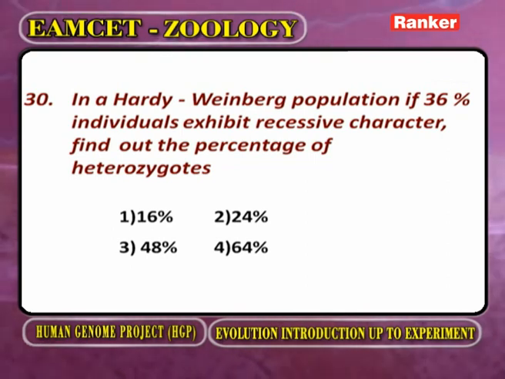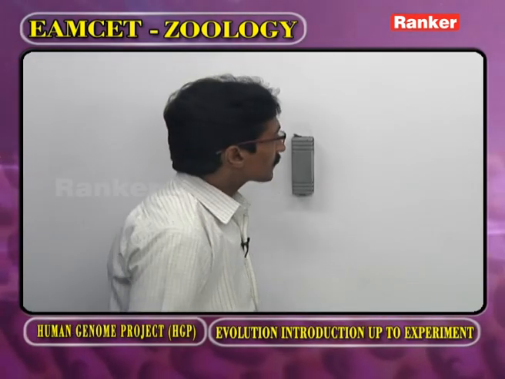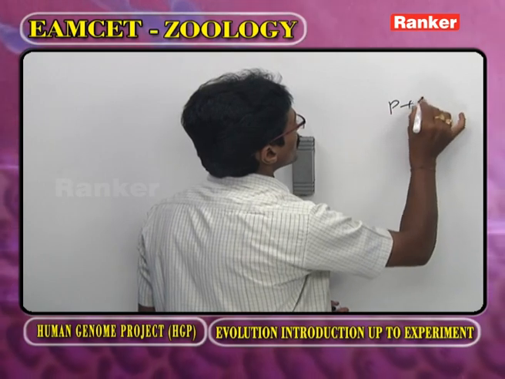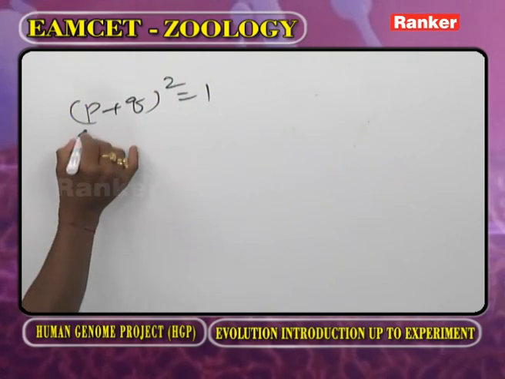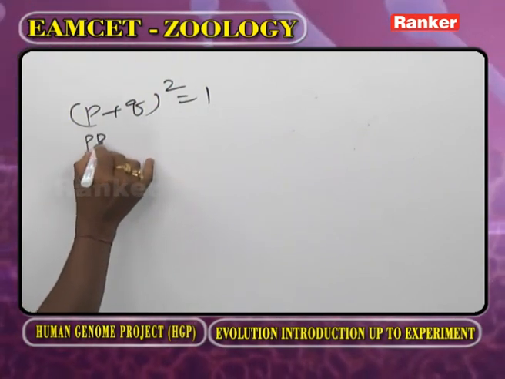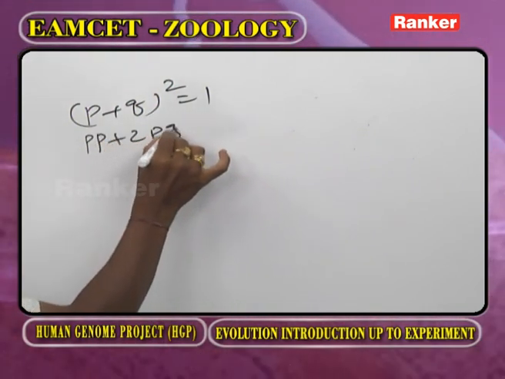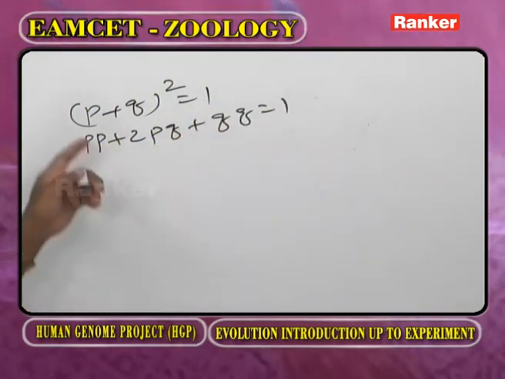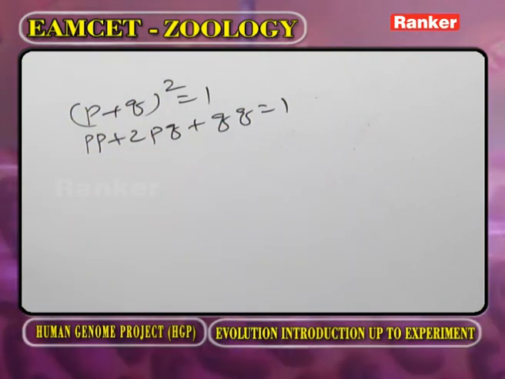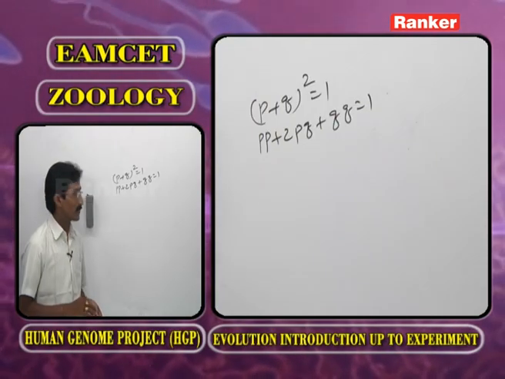In a Hardy-Weinberg population, Hardy-Weinberg equilibrium, now (p + q)² is equal to 1. Now this is p² + 2pq + q² is equal to 1. That is a binomial expression given by Hardy-Weinberg in order to explain the process of evolution.